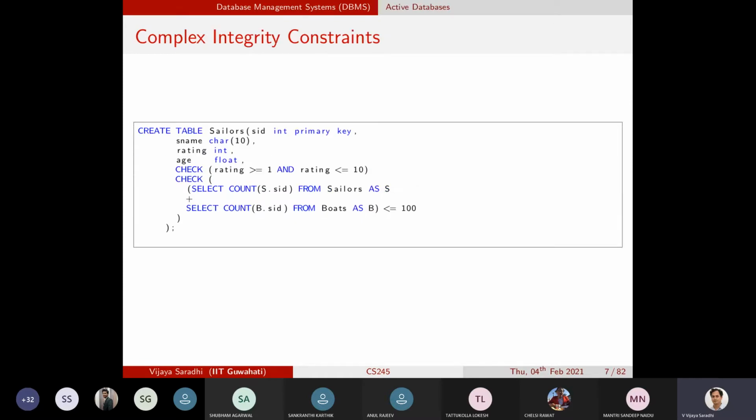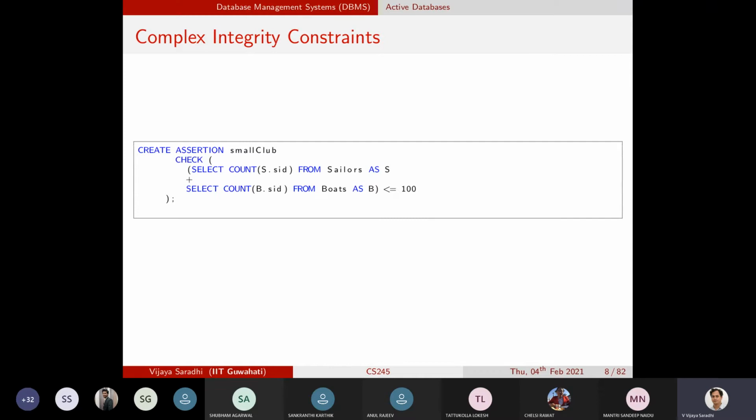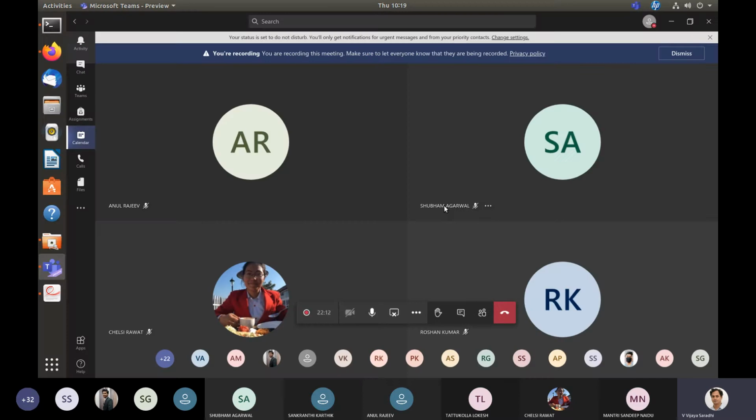To accommodate constraints spanning multiple tables, we can use what are called assertions. And these assertions, you have seen in programming languages. Have you seen assertions in programming languages? No, sir. Yes, sir. C++? Yes. Somebody is saying assert statement. Assert statements are there, right?